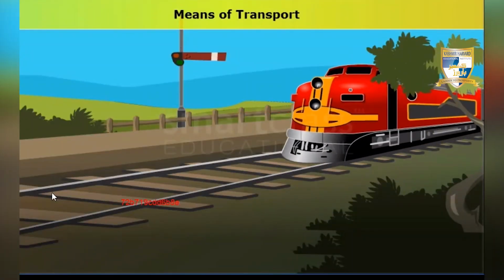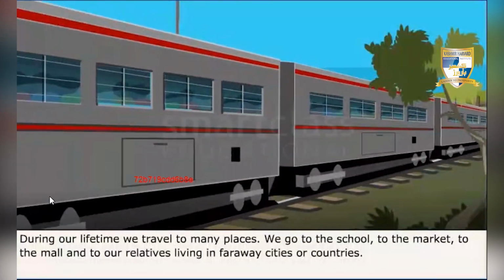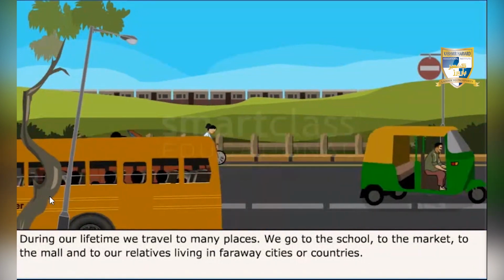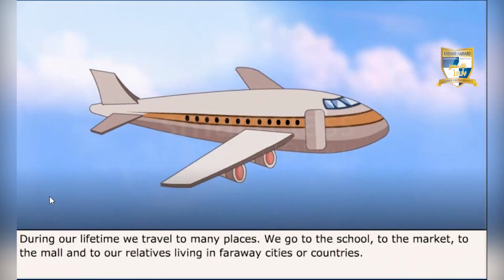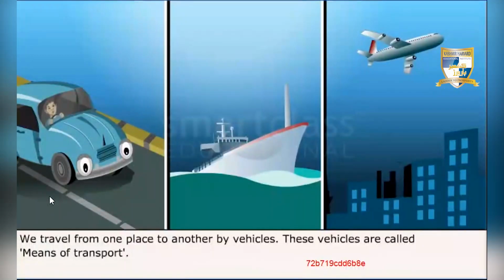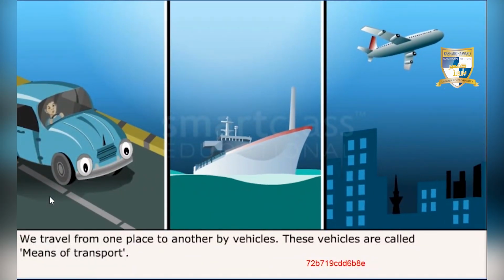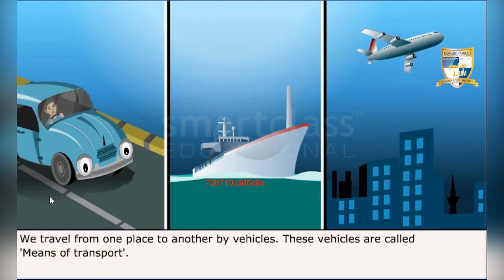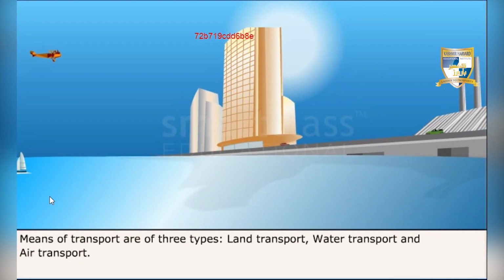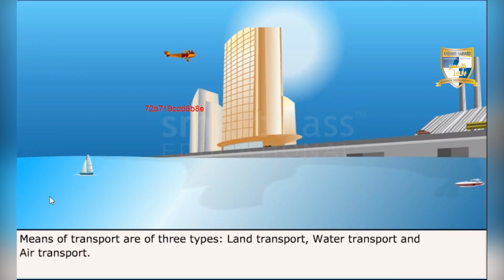Means of transport. During our lifetime, we travel to many places. We go to the school, to the market, to the mall, or to our relatives living in faraway cities or countries. We travel from one place to another by vehicles. These vehicles are called means of transport. Means of transport are of three types: land transport, water transport, and air transport.